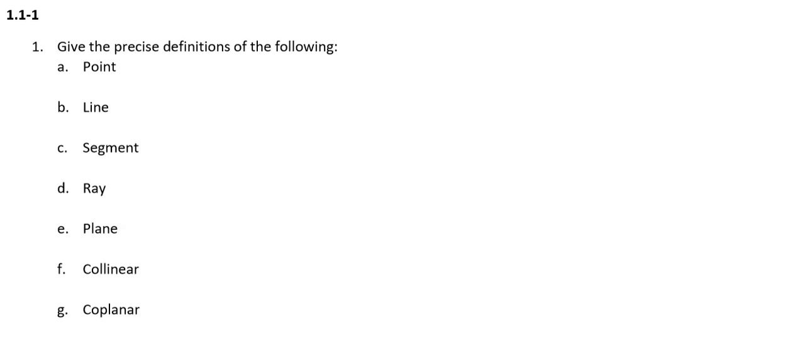A line is a straight path that extends both directions forever. It has no width. It only has length, but because it's infinite, it can't really be measured. A segment is a piece of a line that has two endpoints and all of the pieces between them. So it's a short length of line that can be measured because it's been cut on both ends.